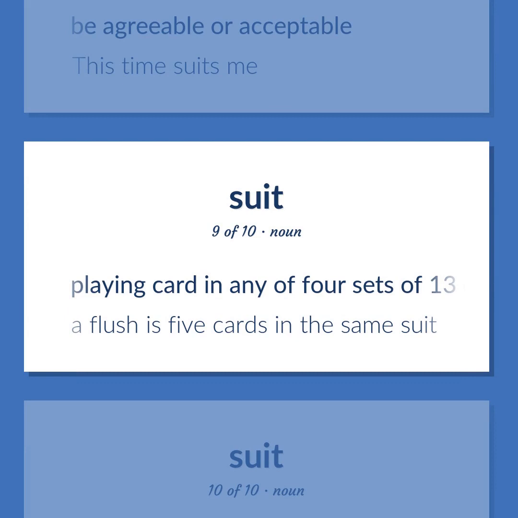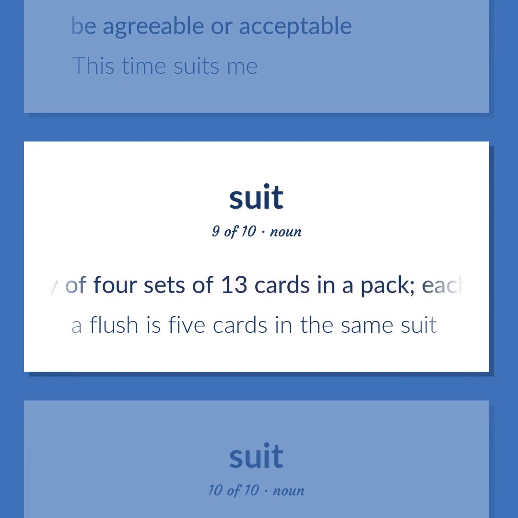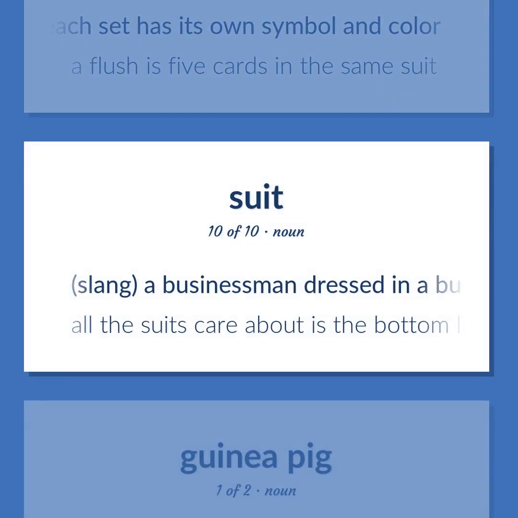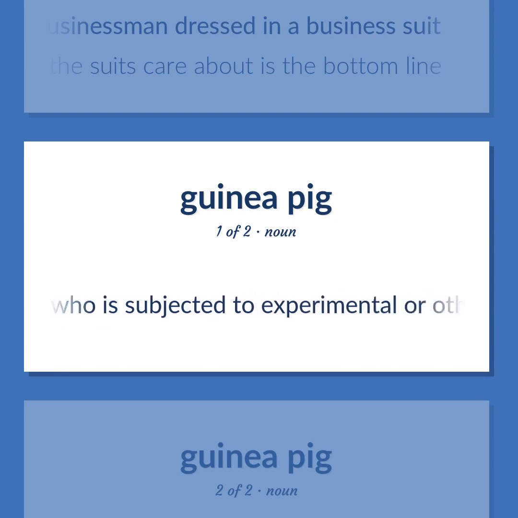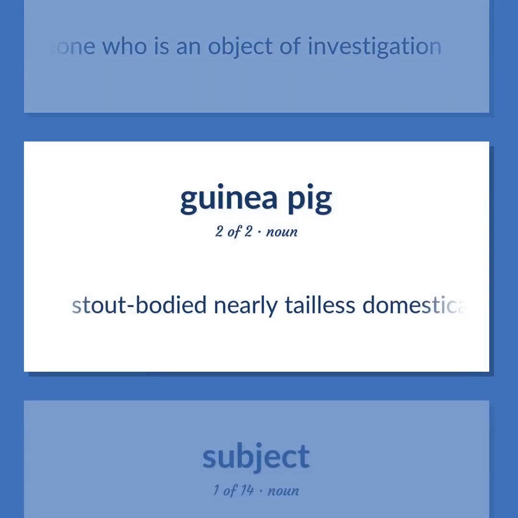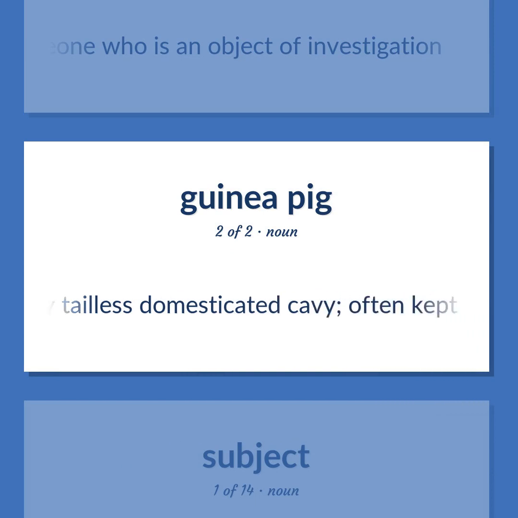Playing card in any of 4 sets of 13 cards in a pack. Each set has its own symbol and color. A flush is 5 cards in the same suit. Slang. A businessman dressed in a business suit. All the suits care about is the bottom line. A person who is subjected to experimental or other observational procedures. Someone who is an object of investigation. Stout-bodied, nearly tailless domesticated cavy, often kept as a pet and widely used in research.